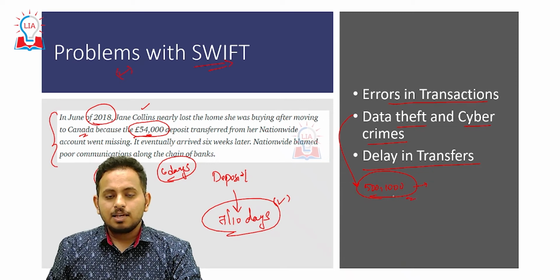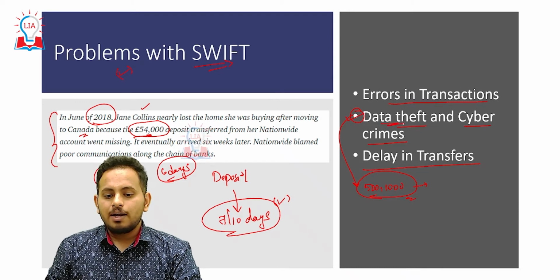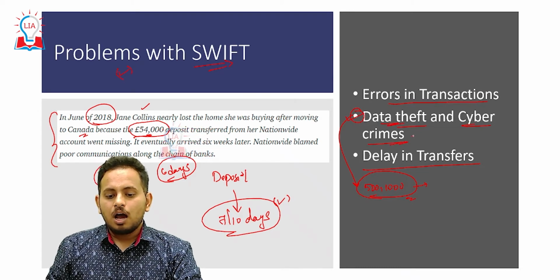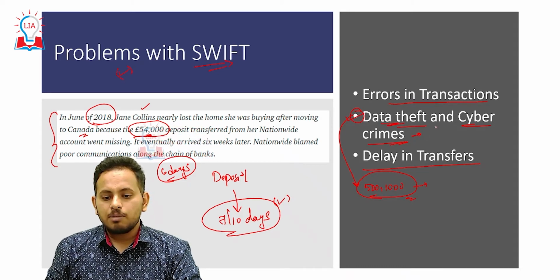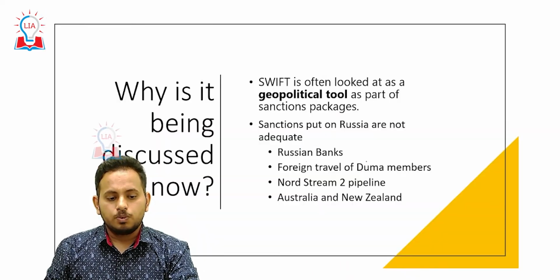In this case, imagine SWIFT, which is maintaining almost 11,000 plus institutions in 200 plus countries. What can be the vulnerability of SWIFT? It is very vulnerable, and the rates of data theft and cyber crimes are very high when it comes to SWIFT. These are the problems with SWIFT.